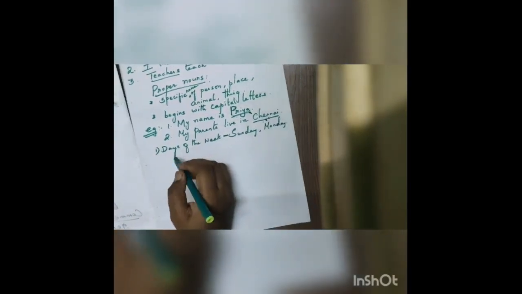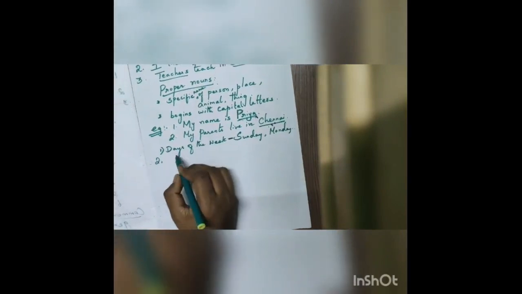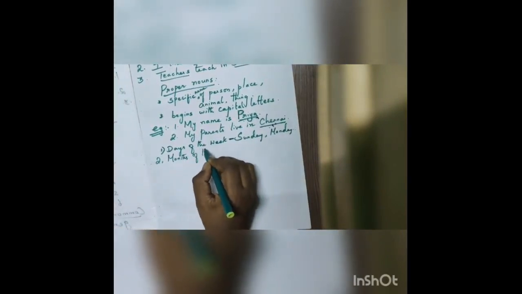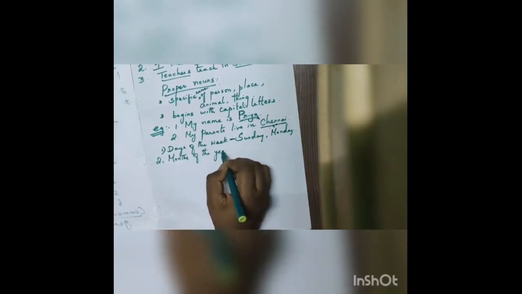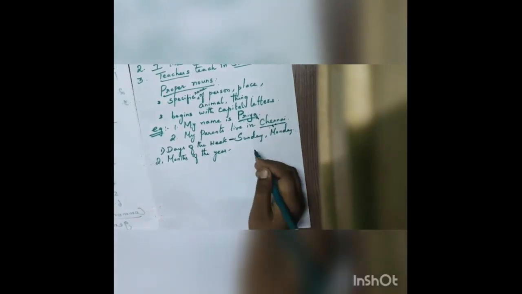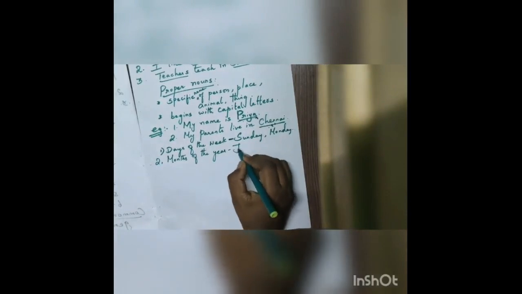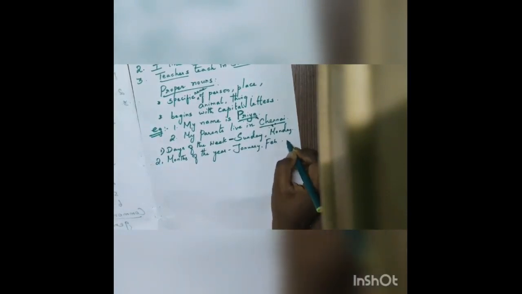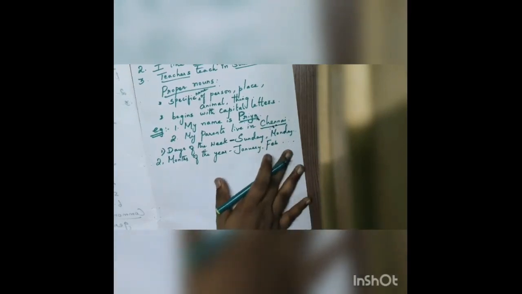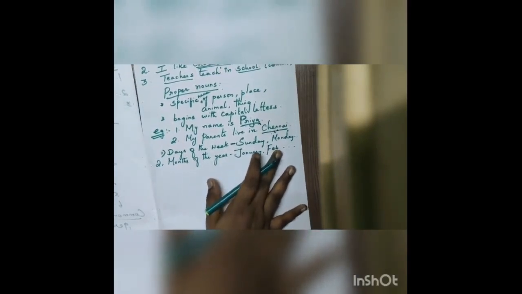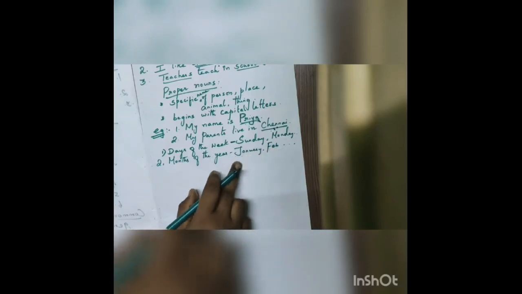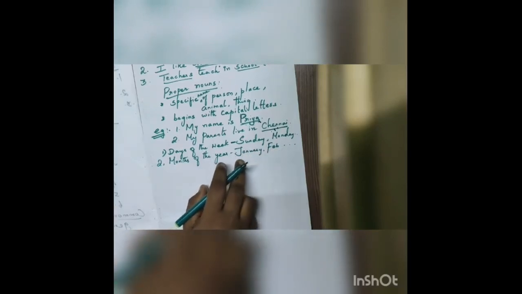You should start with a capital letter. And second one, months of the year. What is the first month? January, February. You would write up to December, but I have written just 2 months. Wherever proper nouns are there, you start the first letter in capital.